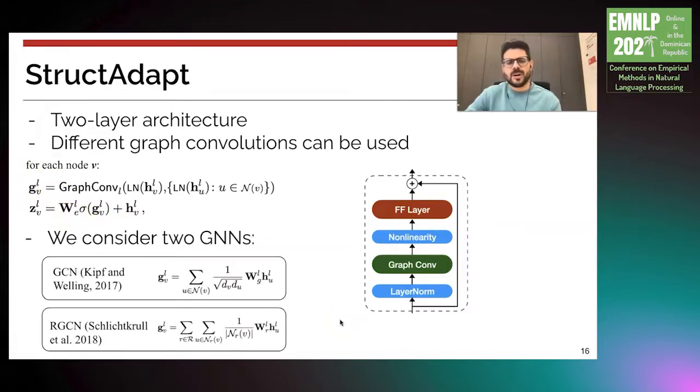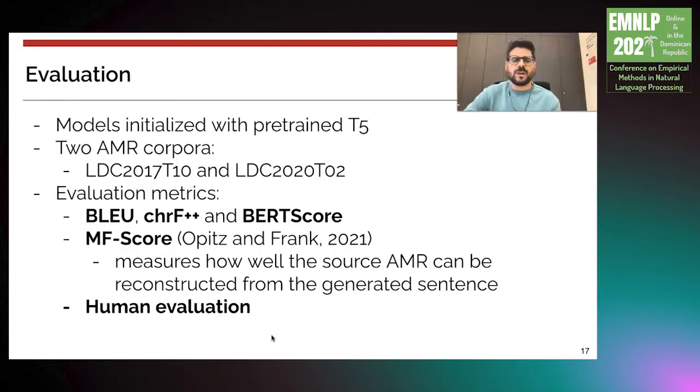And in our work, we consider two graph neural networks as graph convolutions. The first one is graph convolutional networks, and the second one is relational graph convolutional networks. And the second one important thing is that it models the direct and reverse relations between two nodes, as it was shown that it benefits encoding graphs in NLP. So our models were initialized with pretrained T5.